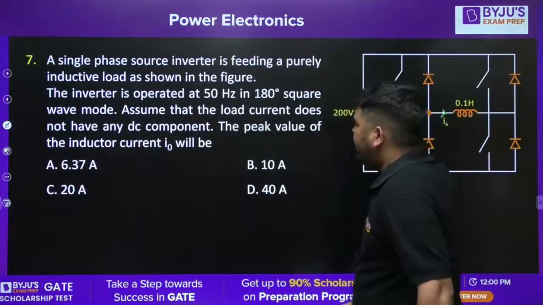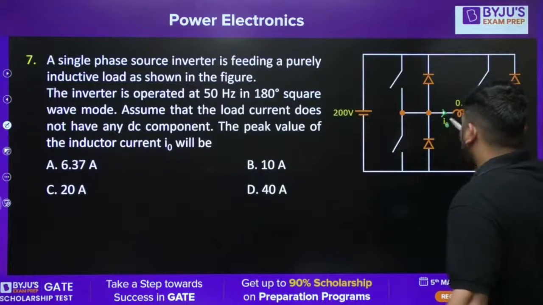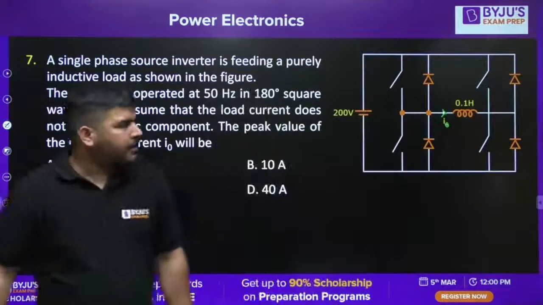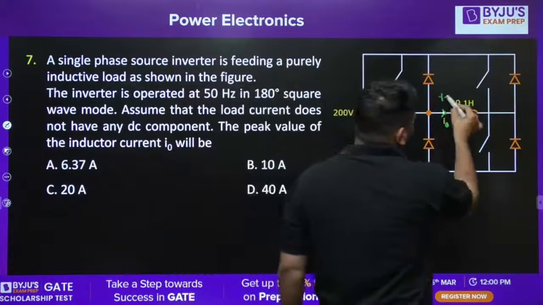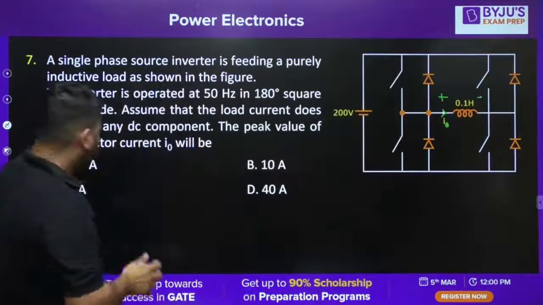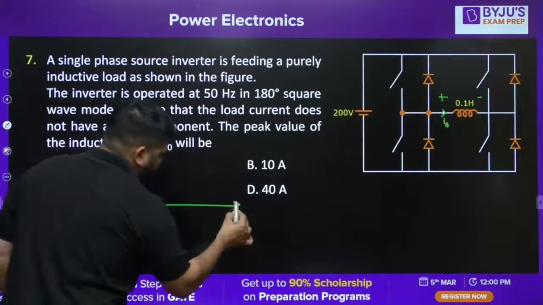The peak value of the inductor current, let's call it I naught. We need to calculate the peak value of the inductor current. How to calculate? First, let's draw the voltage across the inductor.